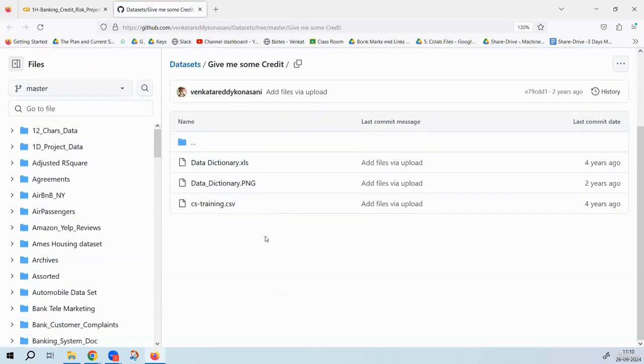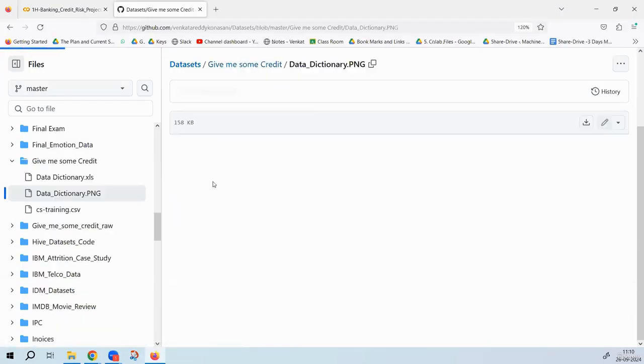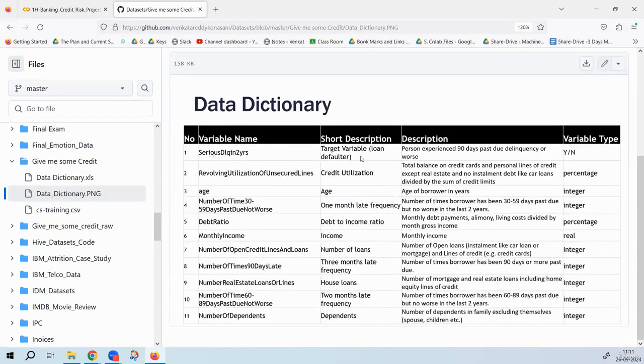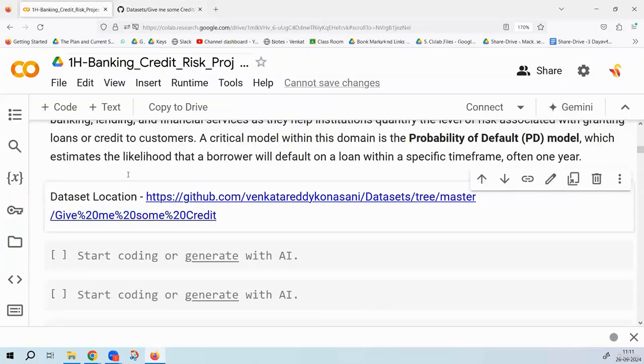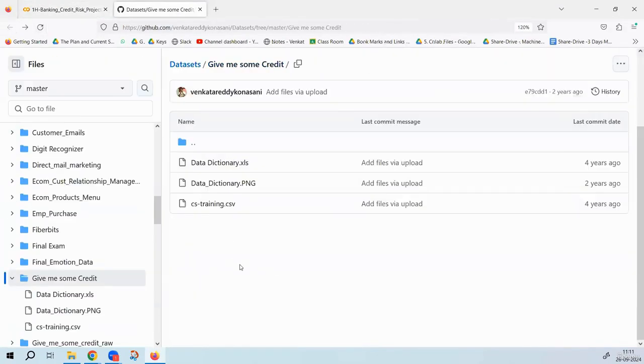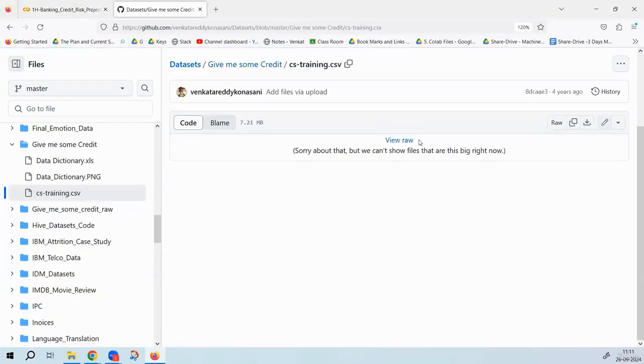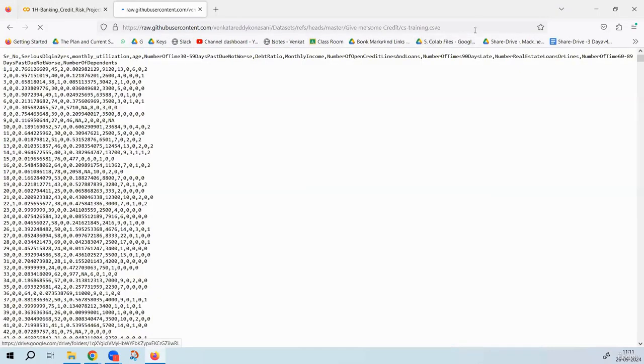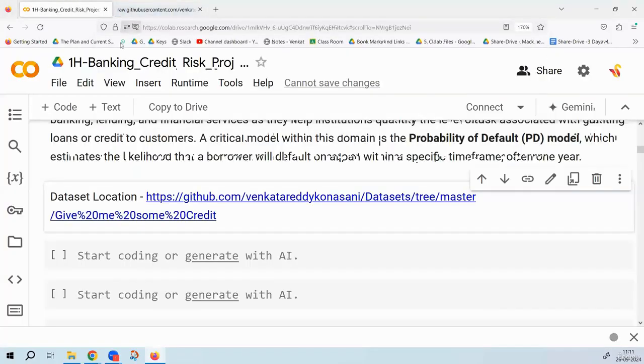So here is the location of the data. Usually a dataset is given to you, and a data dictionary is also given to you. The data dictionary contains information about the variables: what is the variable name, and what is the description of the variable. Debt ratio, what is its description? Monthly income, what is its description? Like that, the variable is given and the description is also given. So let us try to import the data set. This is the data dictionary and this is the actual data set name. If I click on this, it will open it here itself. So let me try to get that data.